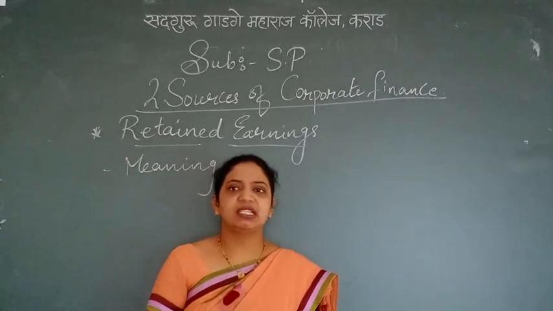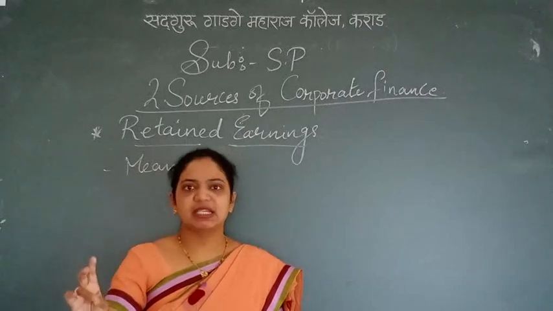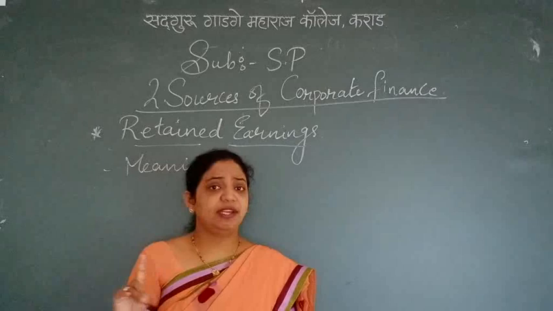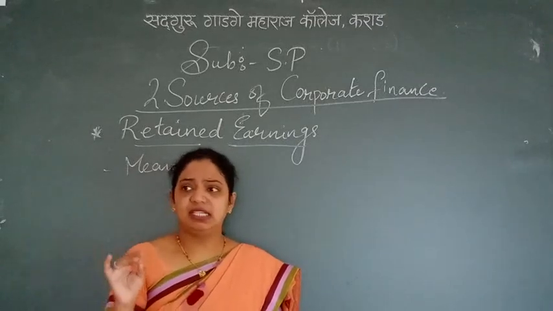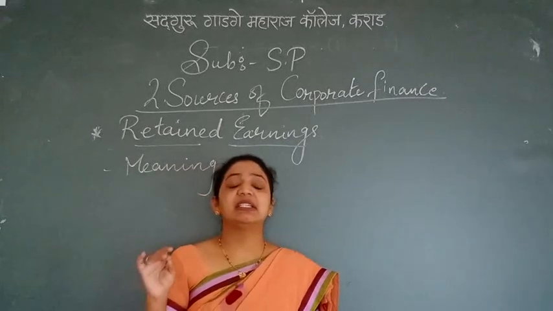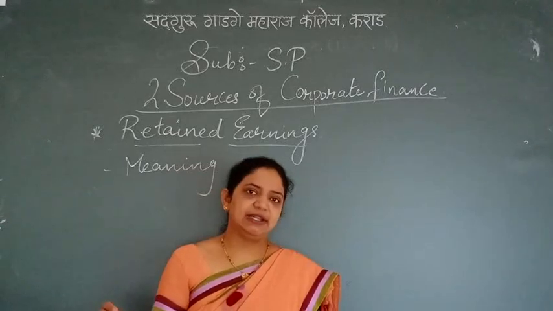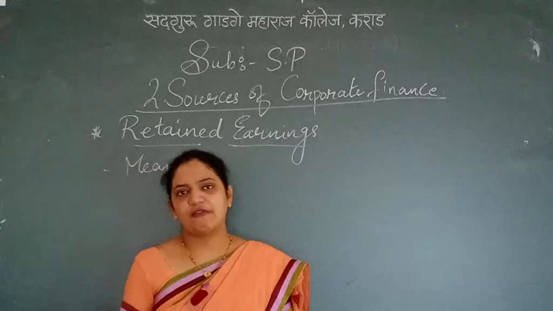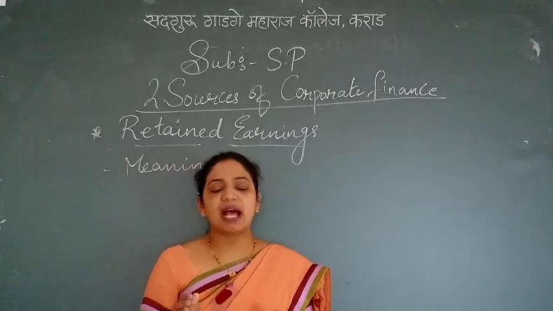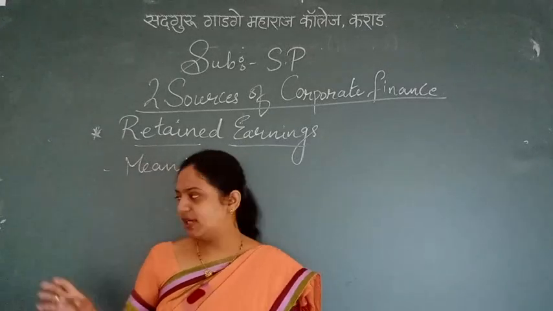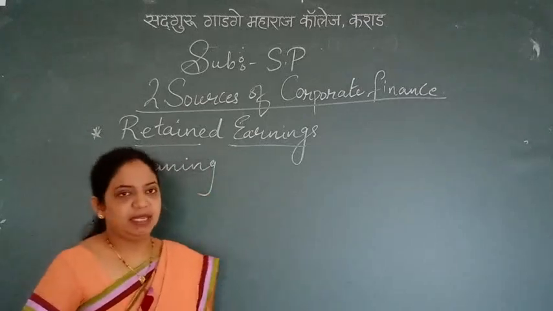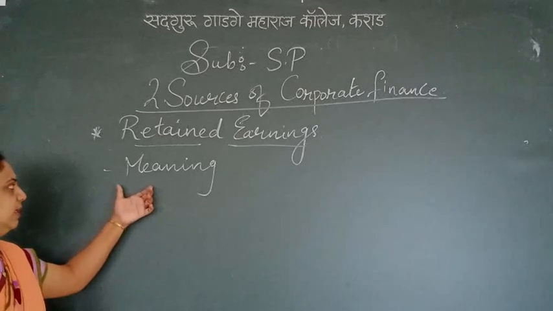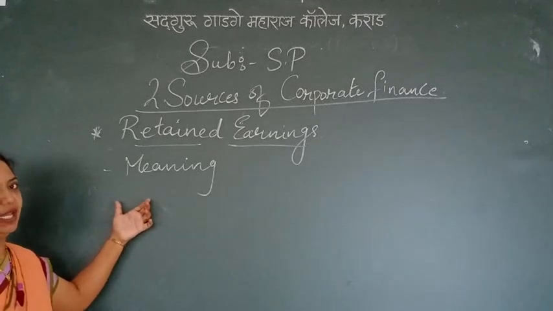So retained earning is the simplest, cheapest, and a very good form. More and more established companies use various forms of retained earning, and retained earning is one of the internal sources of financing. Retained earning is also said to be self-financing or flowing back of profit. Most approximately it is asked in the form of a short note only. So today we have seen retained earning, the meaning, and one definition in short. No particular author has given it, only the meaning and definition which I told you.